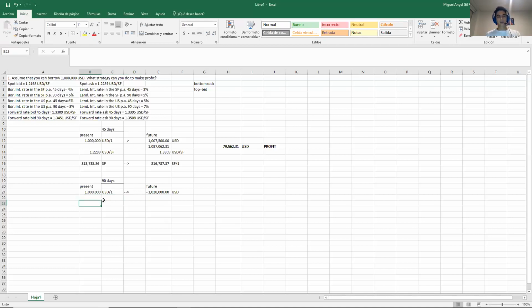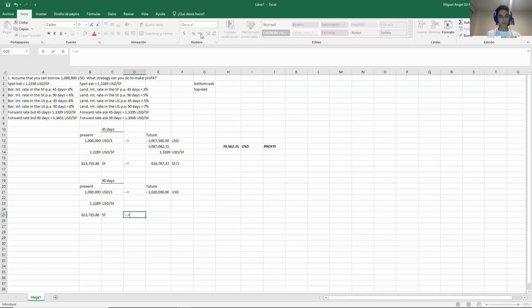And now that I know that, I need to convert my dollars to Swiss francs. So I will have to use a spot rate because that's the present. And it will be ask because I need to buy the Swiss francs. So I will have to use 122.89. And it will be dollars over Swiss francs. And as you can see, it's the same result. And in the other one, I will also have to divide because I have dollars and dollars on top. So it will be the same number. Sorry, this is Swiss francs, not dollars.